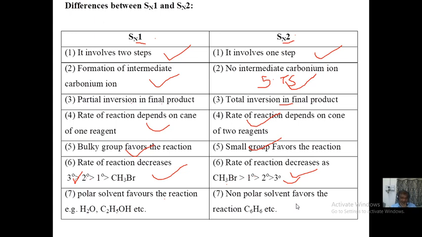Let me tell you why. Actually, what is a solvent? When you add solvent, what is the benefit of that? When solvent is there, friend, the mobility of the chemicals, that is the reagent and reactant, will be fast. When you add polar solvent here, in SN1, you have the positively charged carbon atom, isn't it?